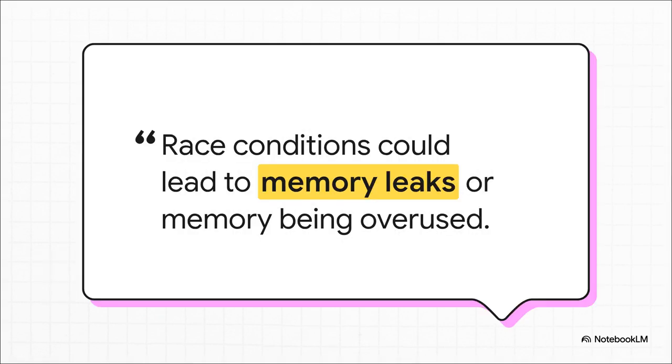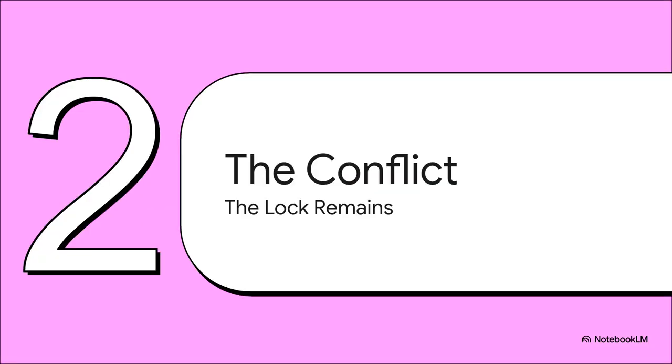See, in Python, every single object has this little counter, a reference count, that keeps track of how many variables are pointing to it. When that counter hits 0, poof, the object gets deleted. The GIL prevents something called a race condition, where two threads try to change that count at the exact same time, which could cause all sorts of problems, like memory leaks or even crashes. This simple lock made Python thread-safe, and it made integrating powerful C libraries an absolute breeze. And honestly, you can't overstate this. That one decision was absolutely crucial for Python's early success. So the GIL was a brilliant, pragmatic solution for the world it was built for.